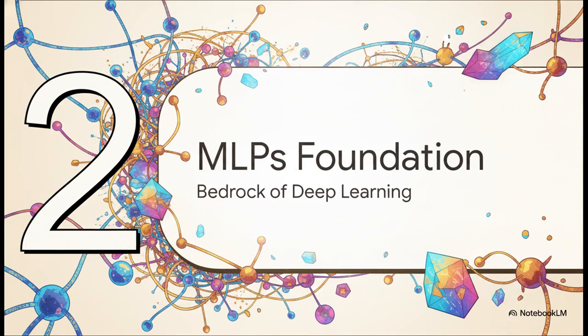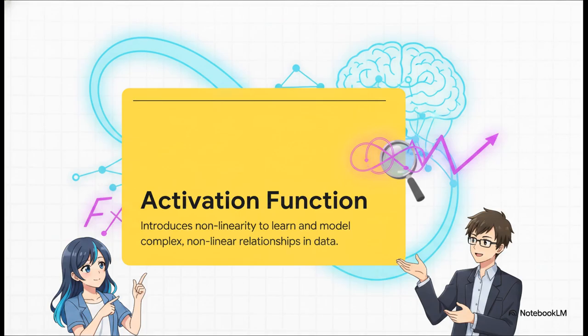Section 2. MLPs, building the foundation, the bedrock of deep learning. To really get how MLPs work, we've got to bust a major piece of jargon right out of the gate, the activation function. Simply put, an activation function is just a mathematical twist. You might hear people toss around terms like ReLU or sigmoid, which honestly are just different mathematical shapes. But what they do is introduce nonlinearity into the network.